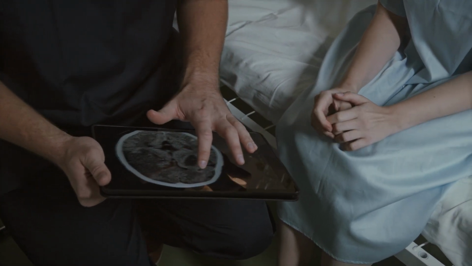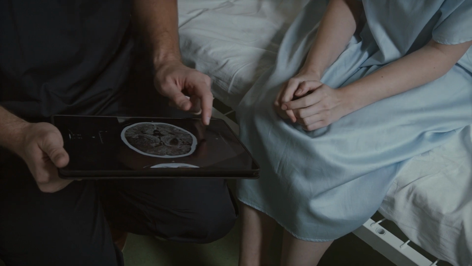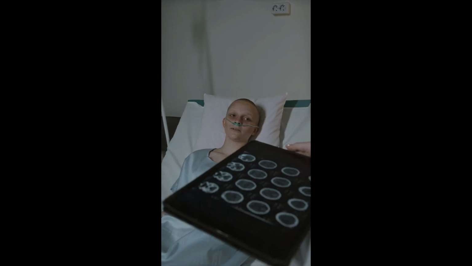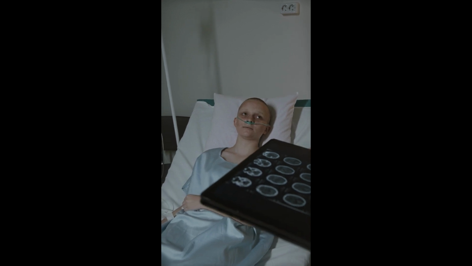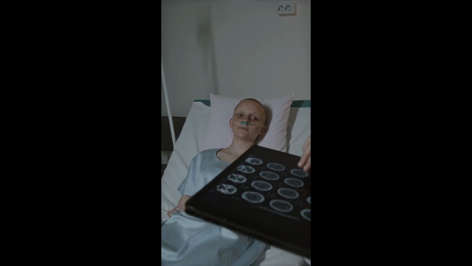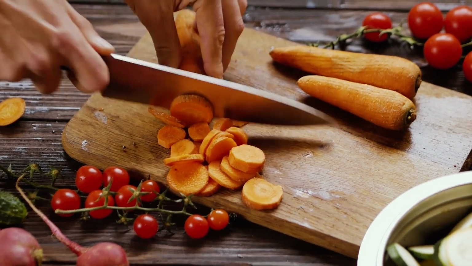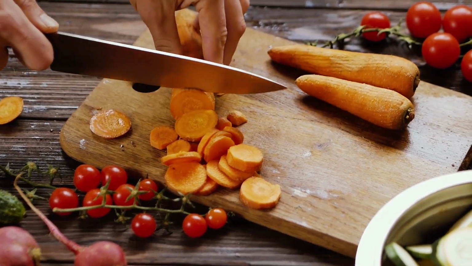There is no single way to prevent cancer, but there are some measures that can help reduce the risk of developing the disease. Some tips include: maintain a healthy diet. Eating a diet rich in fruits, vegetables, whole grains, and lean proteins can help prevent cancer. Avoid processed foods that are high in sugars and fats.